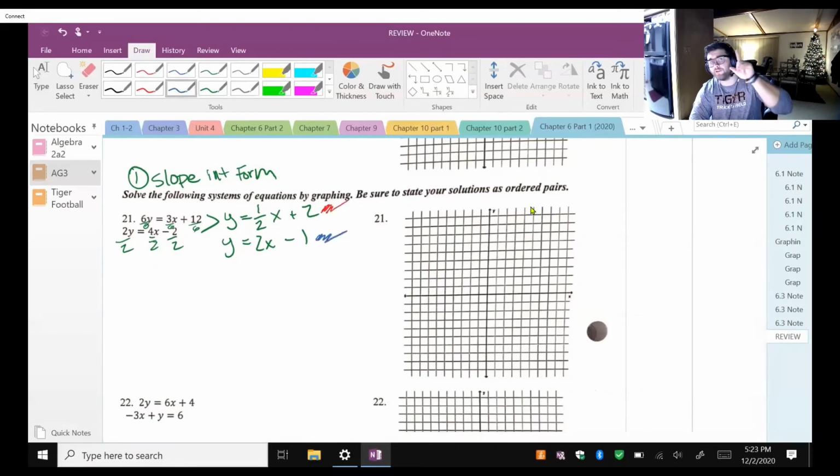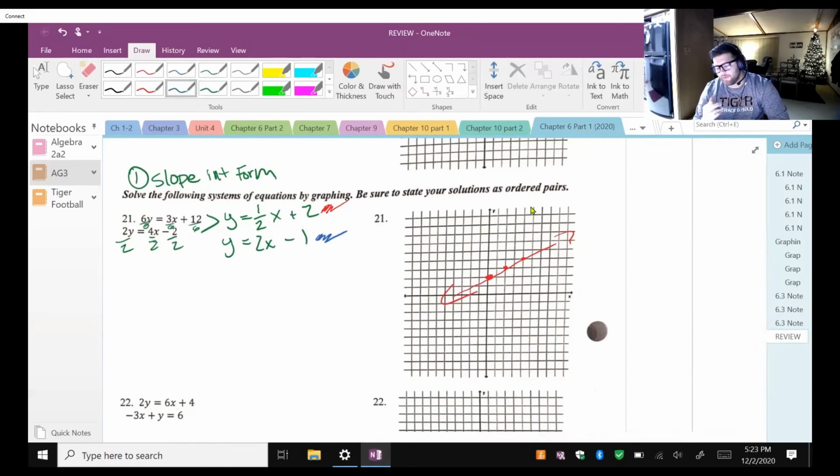First things first, when you graph, you look at the slope-intercept. My y-intercept in my red line is going to be 2. So I go up to 2 and I put a little point. Now my rise over run, my slope, is 1 over 2. So I go up 1, over 2 to the right. Up 1, over 2 to the right, and draw a line as best as possible. Not a big deal.